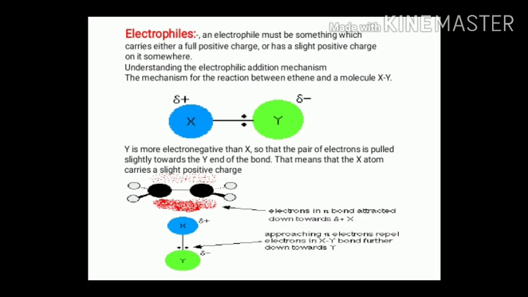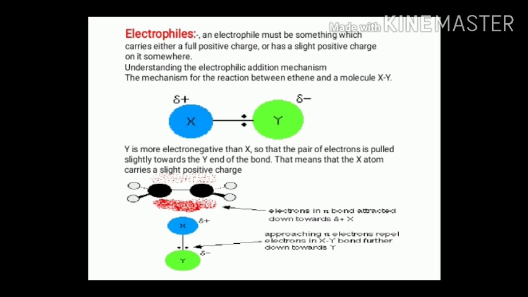Now see, what are electrophiles? An electrophile is a chemical species that has either a full positive charge or a slight positive charge on it. Let's see the example of X-Y. Here, for example, Y has more electronegativity than X, so the electron pair in this bond is pulled towards Y. Therefore, there develops a slight negative charge on Y and a slight positive charge on X. So, here X behaves as an electrophile.